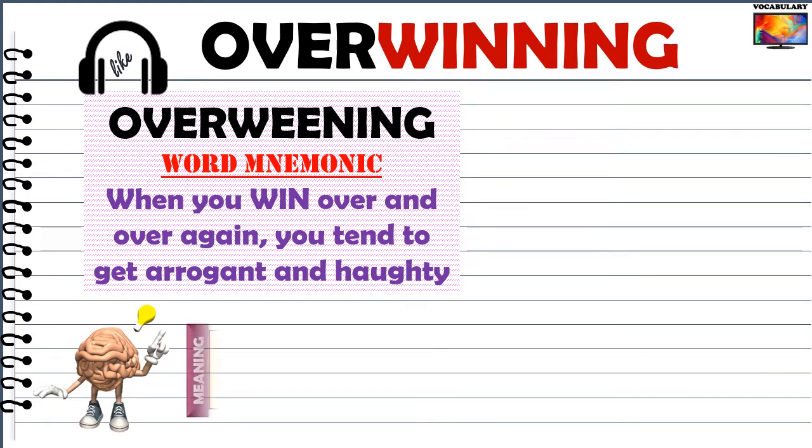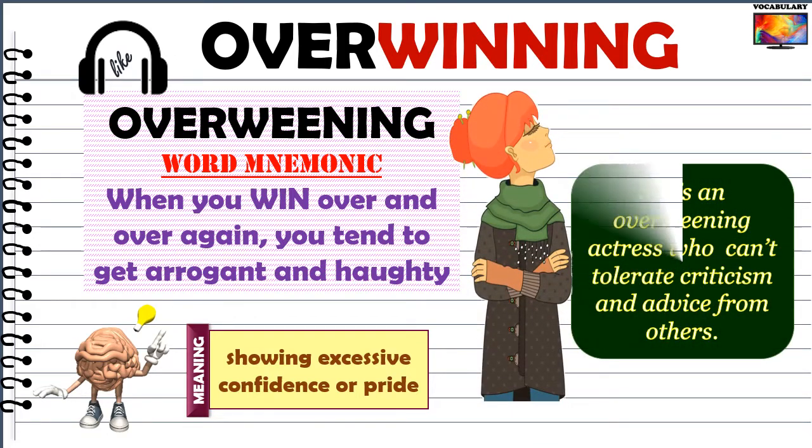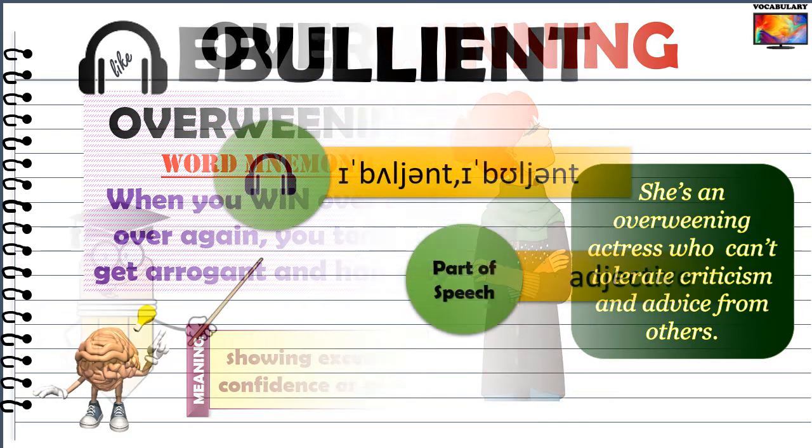The word overweening describes a person who shows excessive confidence or pride. An example sentence is, she is an overweening actress who can't tolerate criticism and advice from others.